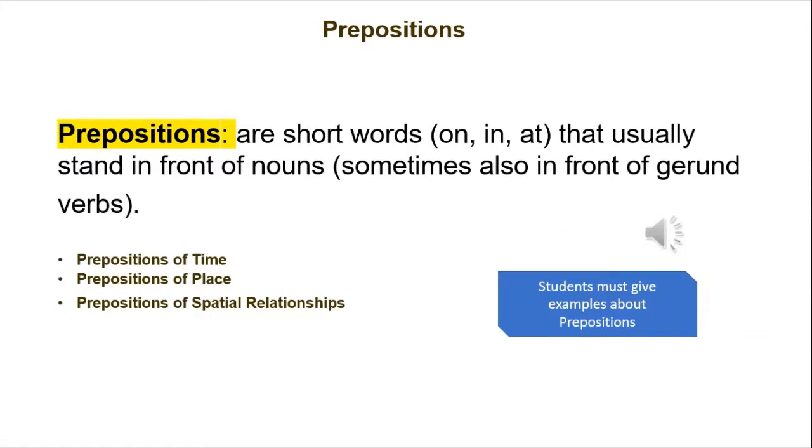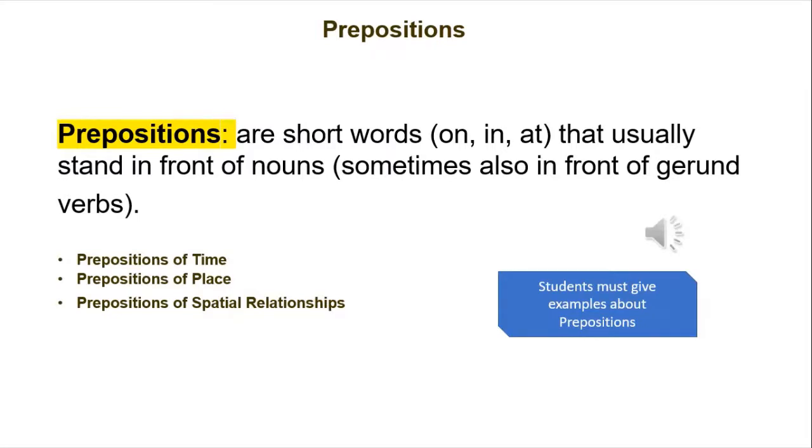Preposition. What is the preposition? A preposition is a word that links nouns, pronouns, or phrases together within the sentence. They act to connect the people, objects, time, and locations of a sentence. Prepositions are usually short words like on, in, at, and usually stand in front of nouns, pronouns, sometimes also in front of a gerund verb. And what is the gerund verb? A gerund verb is a verb that has ing.